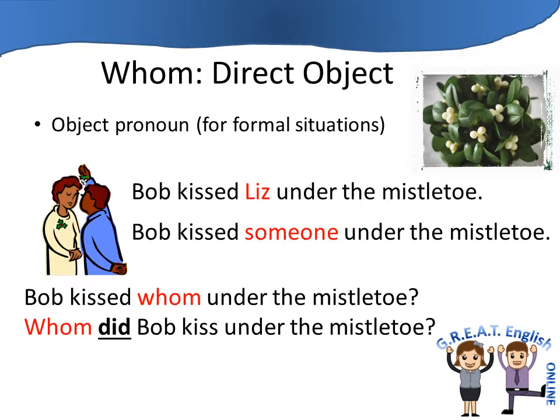So there's our question. Whom, that we moved to the front, and then we added the auxiliary verb did for the past tense. Bob kiss. And now we just use the base form of kiss because the tense of past is represented by did, under the mistletoe. Again, whom is the question word. We added the auxiliary did to tell us that this is past tense. Bob is the subject, and then kiss is the base form of the verb because the tense is represented already by did. Whom did Bob kiss under the mistletoe?